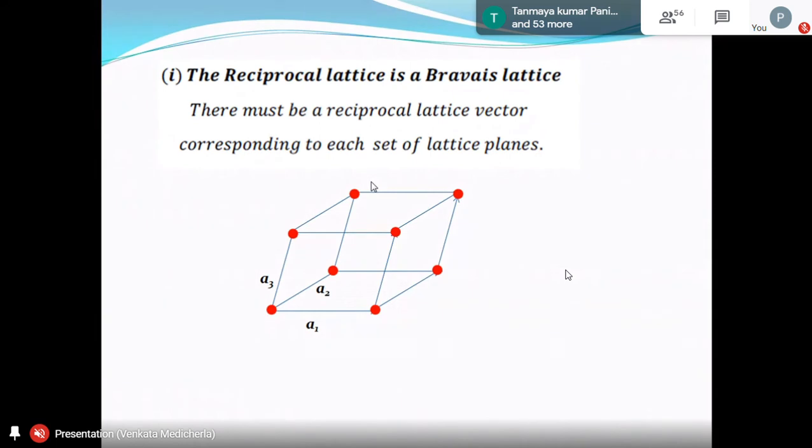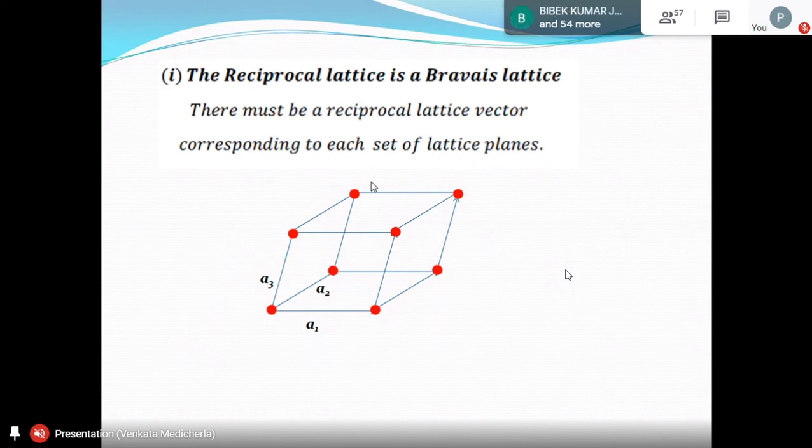But before starting, you take your primitive cell a1, a2, a3. I have taken an odd shaped primitive cell where a1 is not equal to a2, not equal to a3. If they look equal, don't worry. I mean to say that we take an irregular parallelepiped, a1 not equal to a2, not equal to a3, and alpha not equal to beta, not equal to gamma, none of them equal to 90 degrees. Let us take a general primitive cell. Because lattice points are present only at the corners, you can call it a primitive cell. Yesterday I told that actually. Okay, so I have taken a primitive cell.